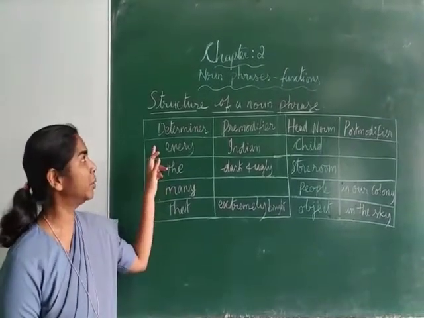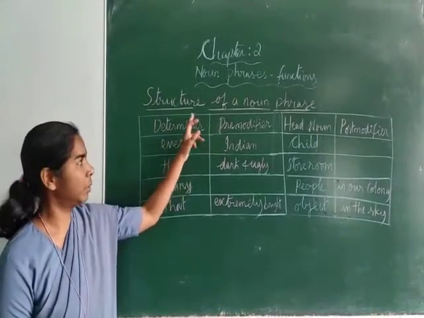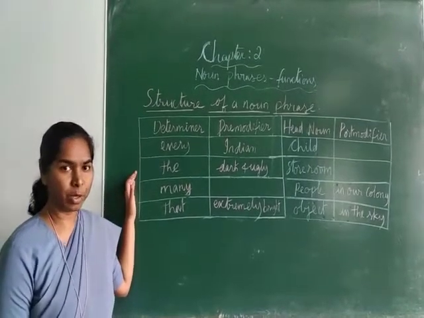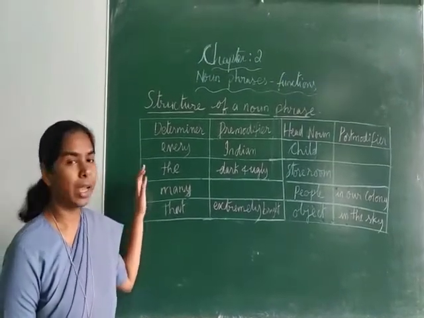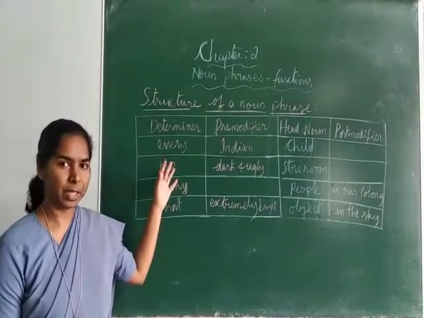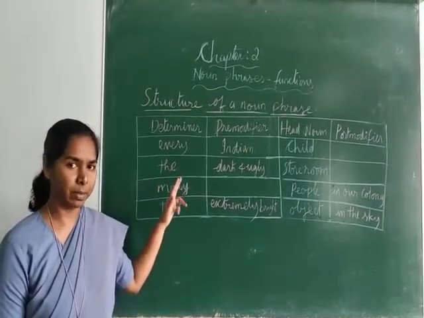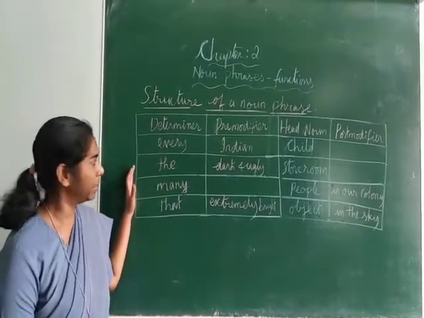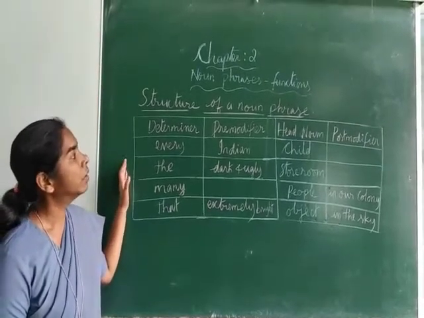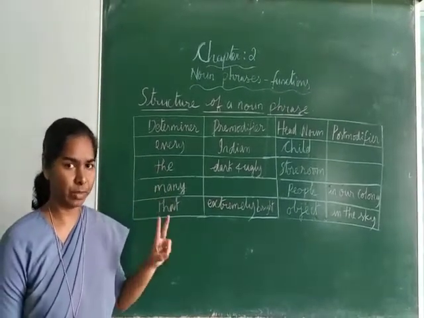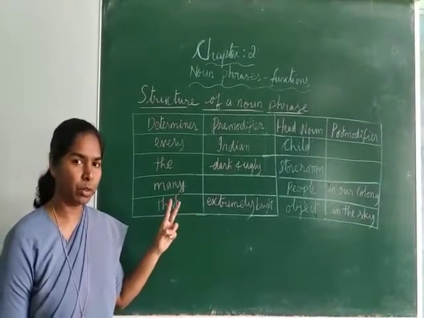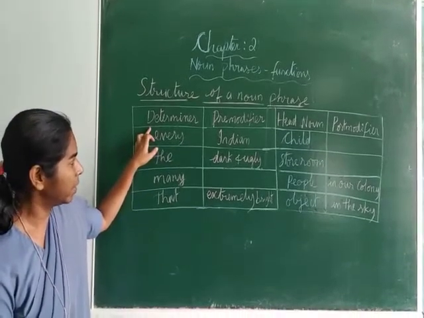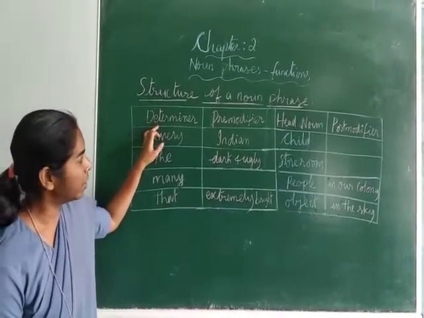Now let me explain to you the structure of a noun phrase. Okay, what is the structure of a noun phrase? This table you will find in your textbook on page 6. And now I have taught you pre-modifiers with examples and post-modifiers with examples. And so now it would be very clear to you, and I explain to you with the table. Okay? Now the noun phrase can be structured in two ways, with pre-modifiers and with post-modifiers.